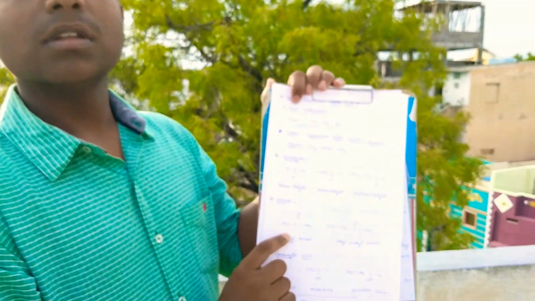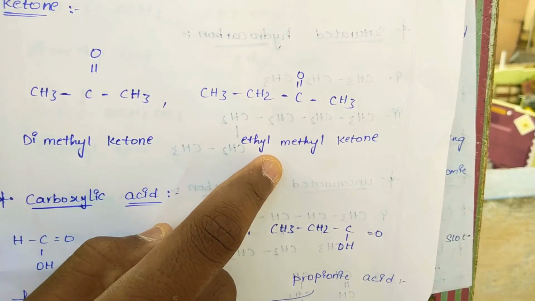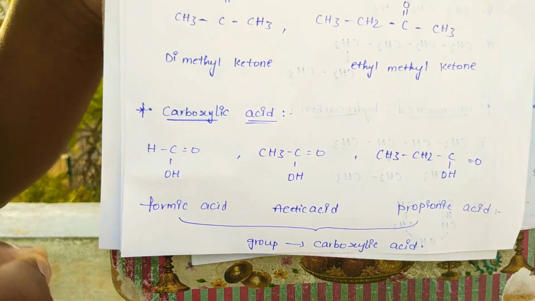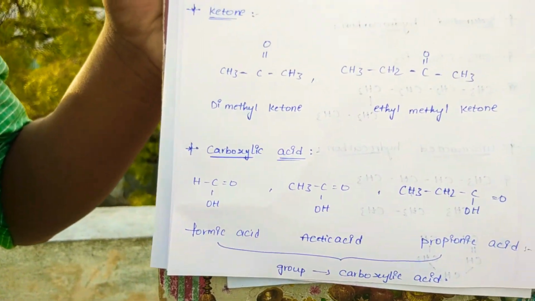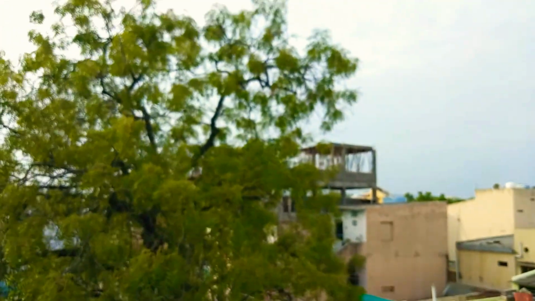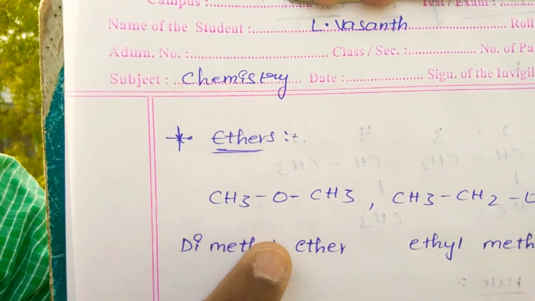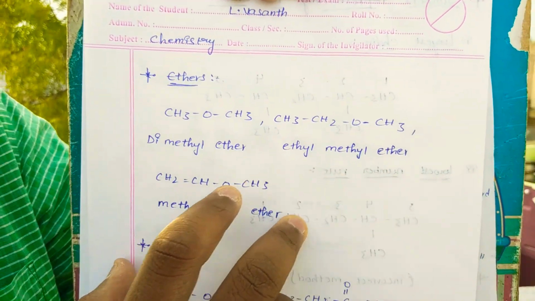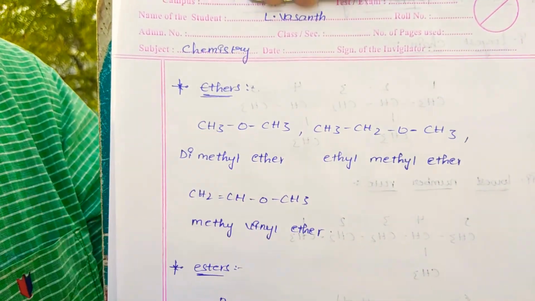This is ketone. The simple ketone is acetone, dimethyl ketone, and ethyl methyl ketone. This is carboxylic acid: in the presence of formic acid, acetic acid, propionic acid, the carboxylic acids are produced. This is ethers. CH3: it contains dimethyl ether, ethyl methyl ether, and methyl vinyl ether. These are the different chains in the presence of ethers.